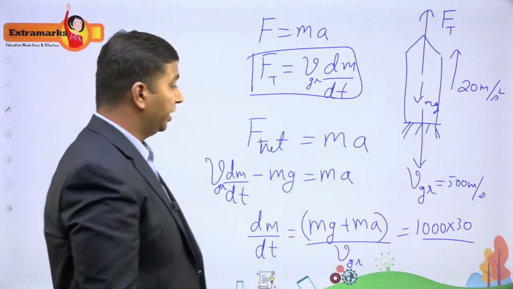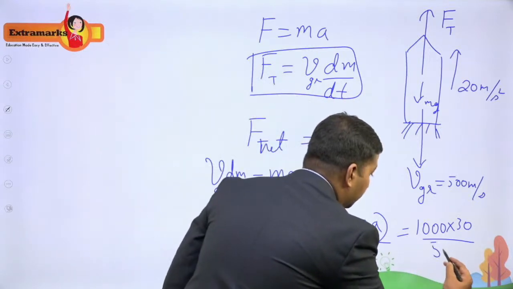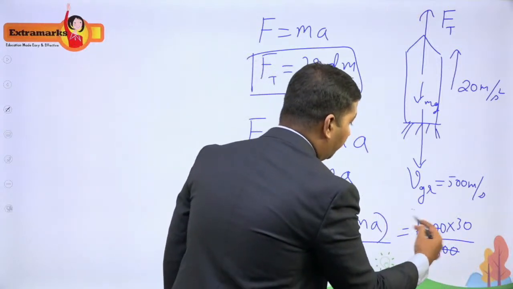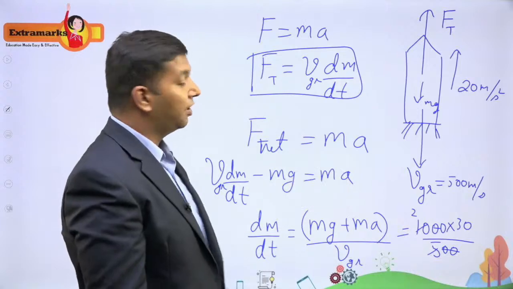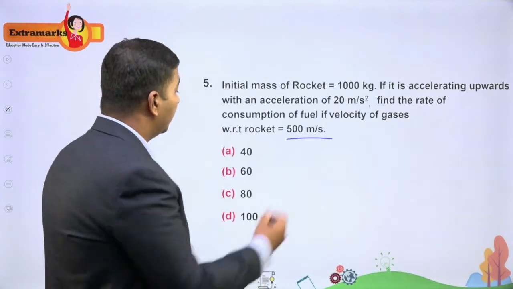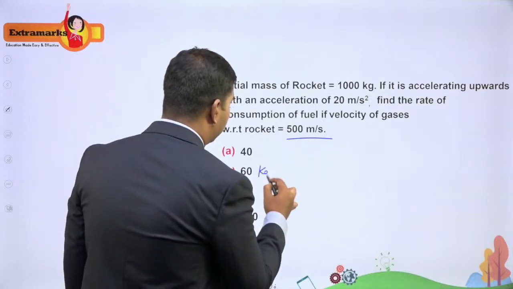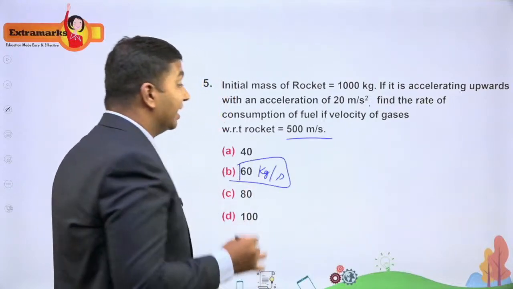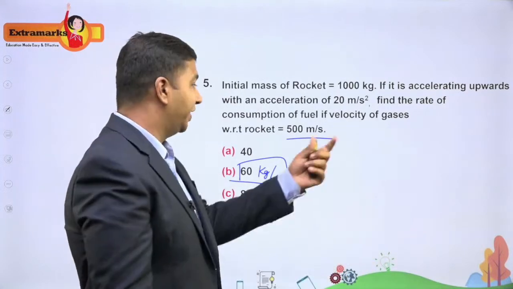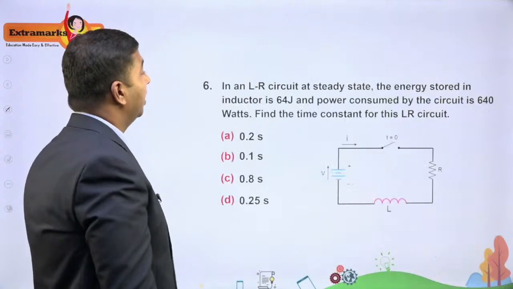Now the whole thing is divided by 500. So you got the answer. The 500 will get cancelled here. Now finally you have 2 into 30, you are getting it as 60 kg per second. So everything is in SI units. So the answer is actually 60 kg per second. In 1 second, 60 kgs of fuel is burning and it is ejecting in the form of exhaust gases. Okay, let us go to the next one.